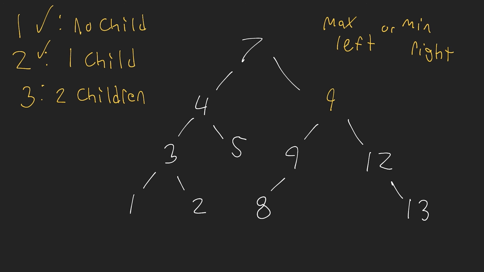Now, since we know that node 9 is either a case 1 or case 2, has no children or has one child, we can delete it using the methods that I just showed you. So to delete node 9, all we're doing is setting the parent node, which is the node that we're actually swapping conveniently, to be pointing to the node that node 9 was pointing to. So in this case, we just get 8. So if we were deleting 11, this was one valid way that we could go about deleting it.